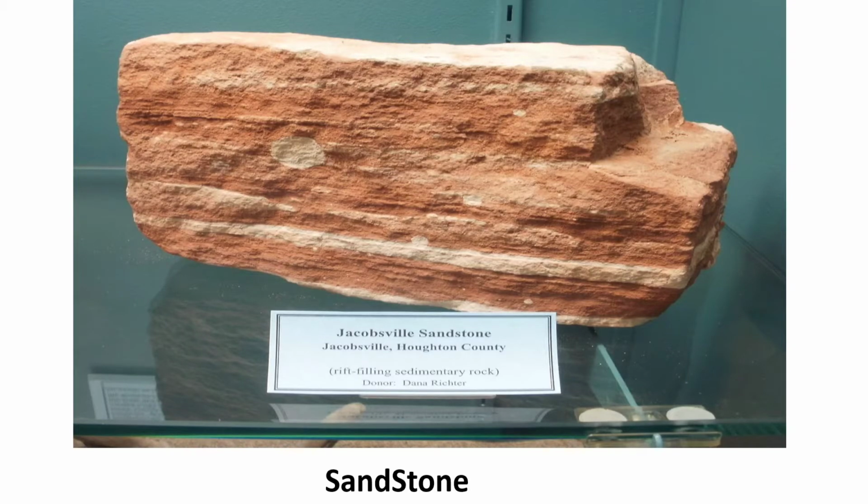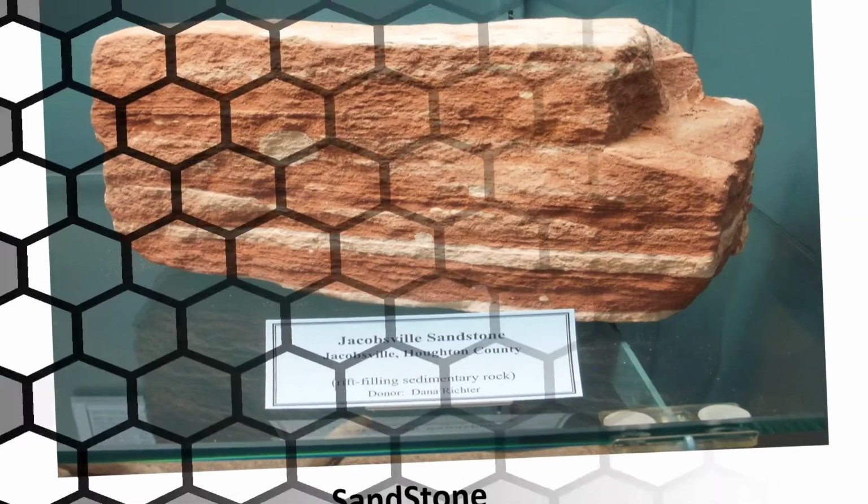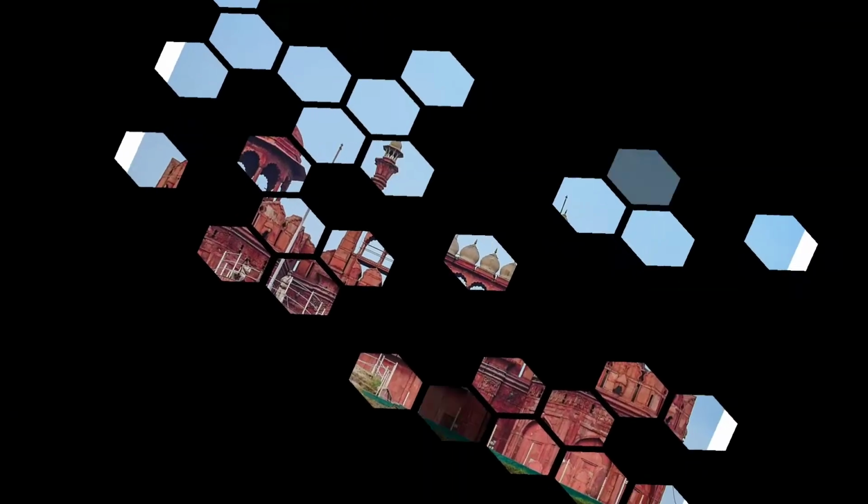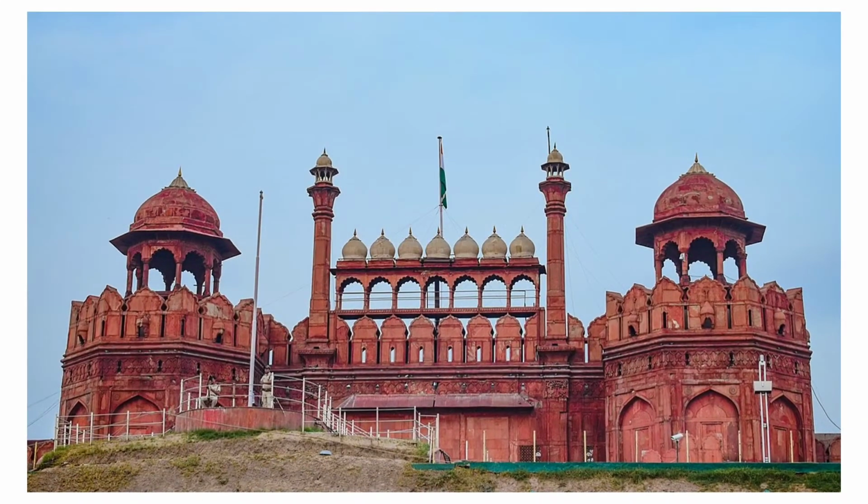Sandstone. It is formed when small particles of sand get compressed and cemented together. Sandstone consists mostly of a mineral called quartz. This rock is used for making buildings. The Red Fort in Delhi is made up of red sandstone.